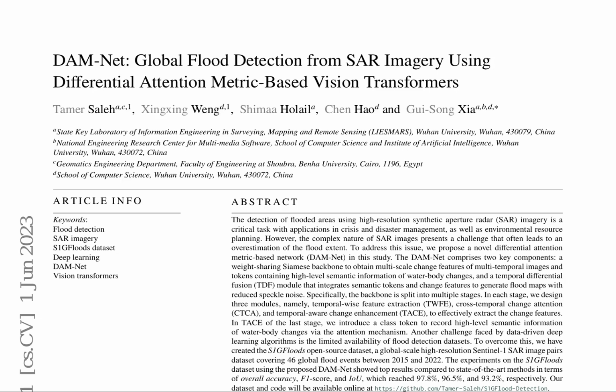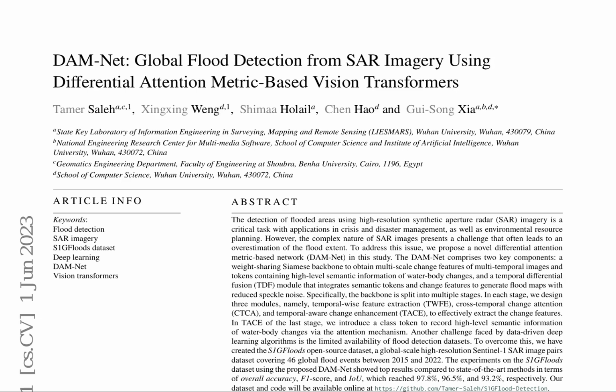The detection of flooded areas from high-resolution synthetic aperture radar (SAR) imagery is a critical task. To address this, a novel differential attention metric-based network, DAMNet, is proposed. DAMNet comprises a weight-sharing Siamese backbone and a temporal differential fusion module.